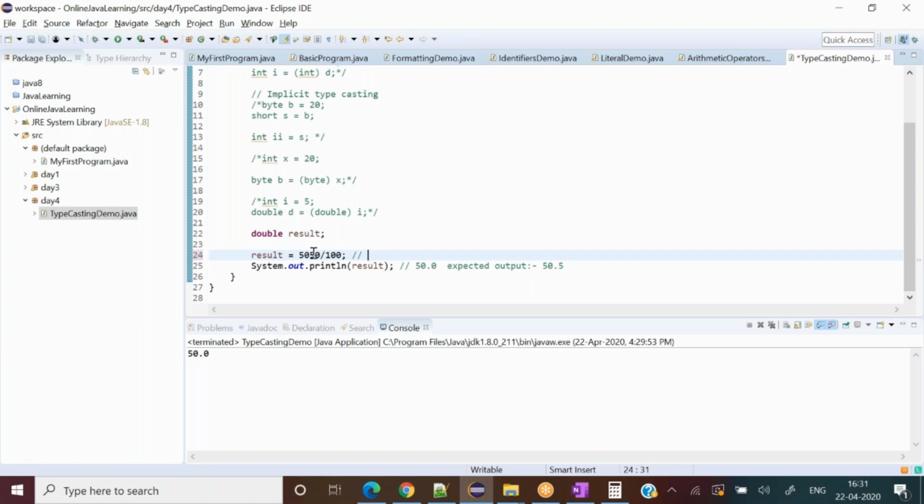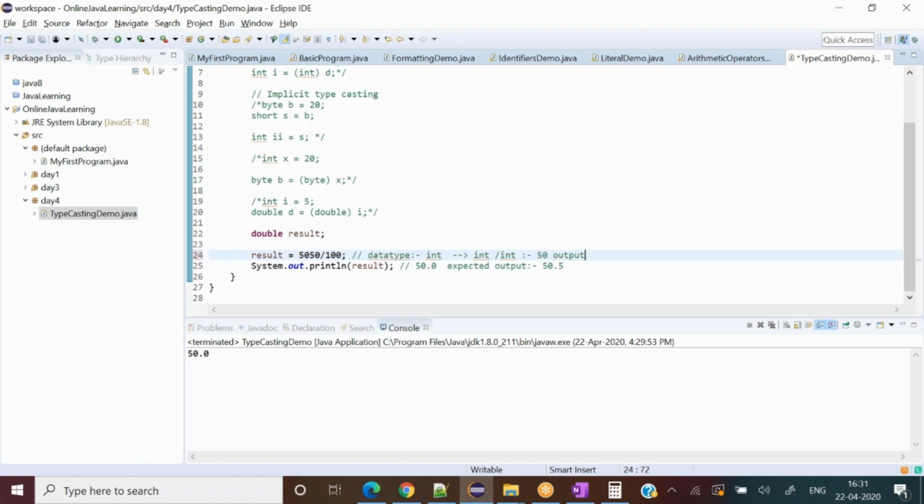We write only 50-50 and 100. So by default, what should be their data type? Integer. Absolutely, int. What happens behind the scene then? Int divide by int. The result should always be integer only, right? Yes. So it should give us 50, not 50 with a decimal point, as an output.